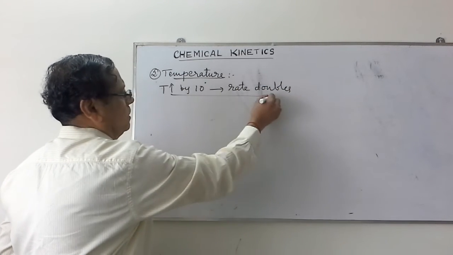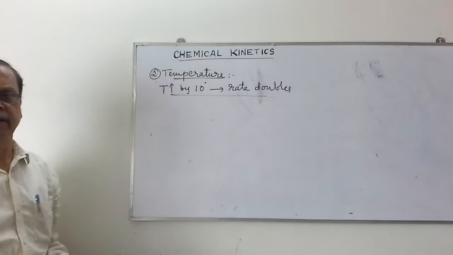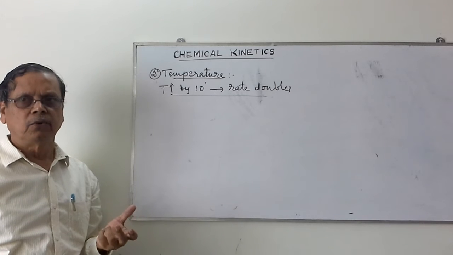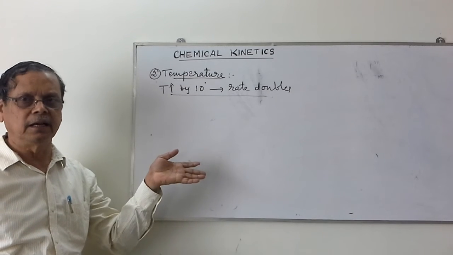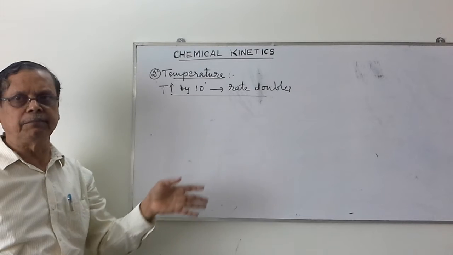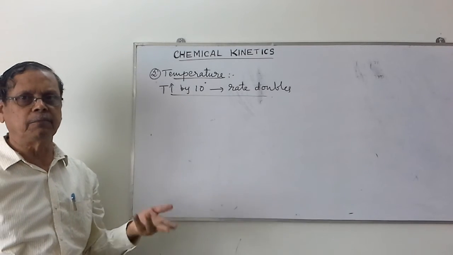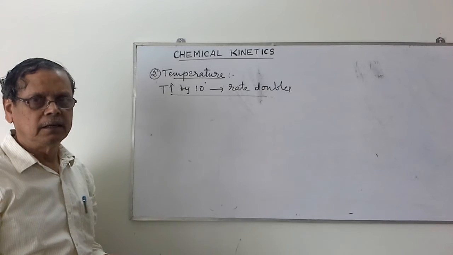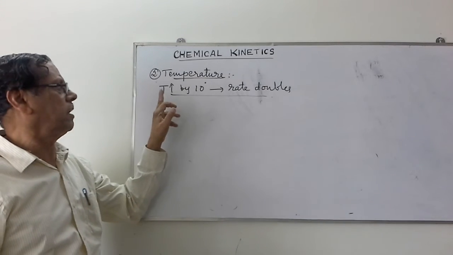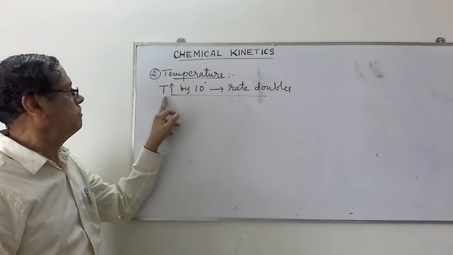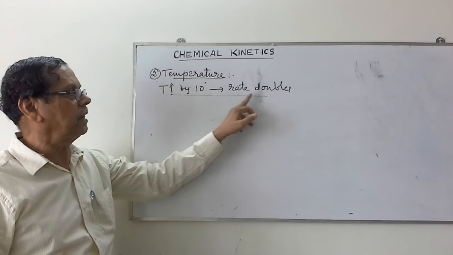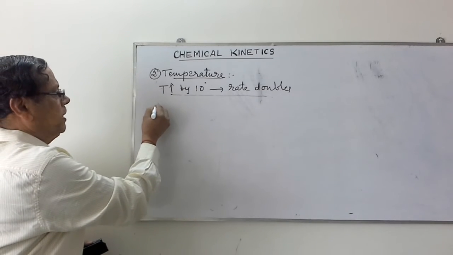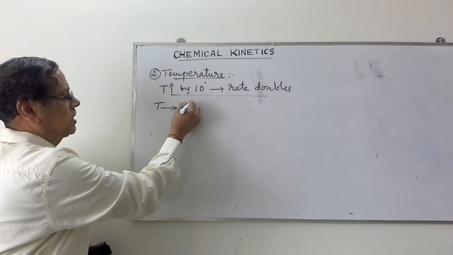We observe these facts in our daily life. The curding of milk becomes very slow in the winter season, while it becomes very fast in the summer season. Because of the increase in the atmospheric temperature, the chemical process involved in the curding of milk becomes faster. So this experimental observation is when temperature is increased by 10 degrees, the rate of reaction becomes double. So this we can write as when the temperature increases from T to T plus 10.